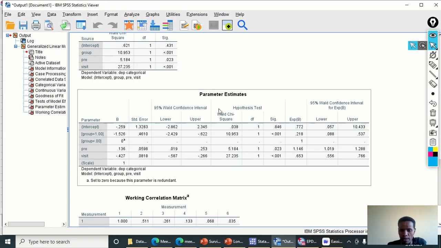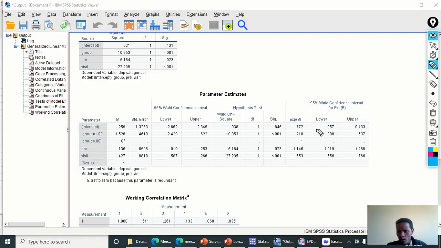Here is the parameter estimate, which you can interpret in a similar way to logistic regression. Each predictor variable has a beta coefficient, some negative and some positive, with the odds ratio, the exponent of beta, and again the p-value, which are significant. So the similar interpretation will be applicable here.